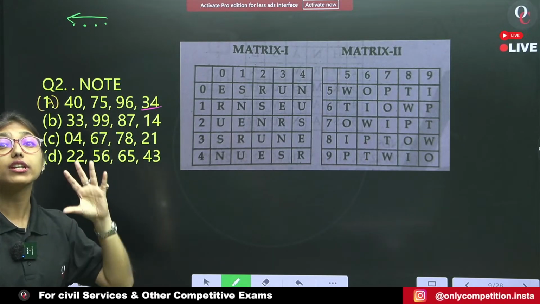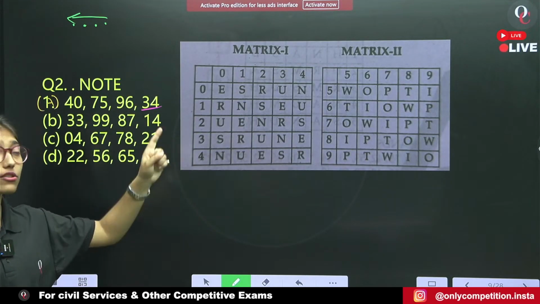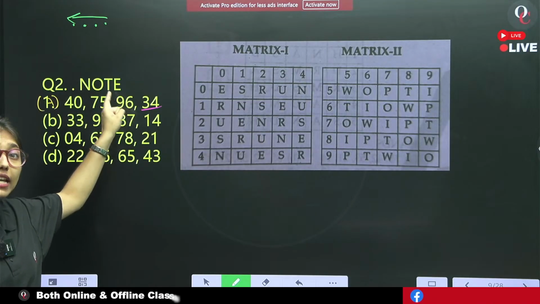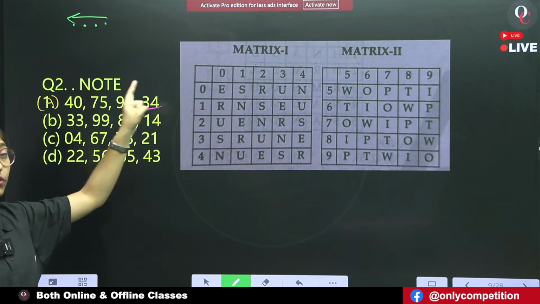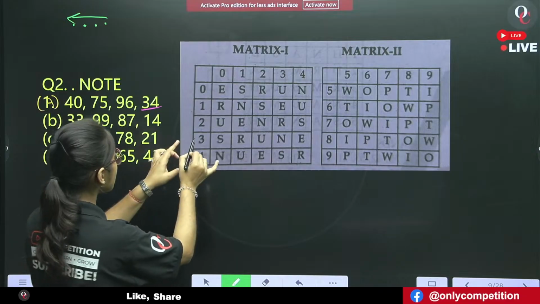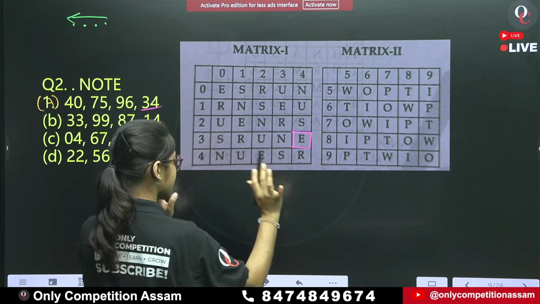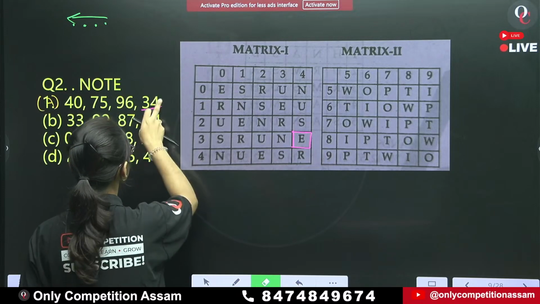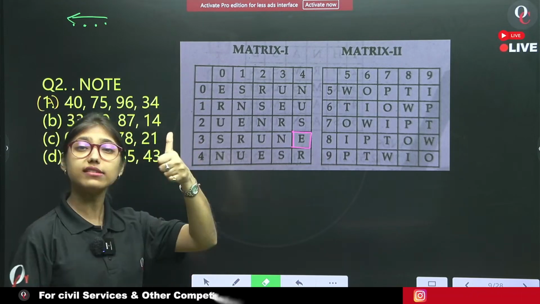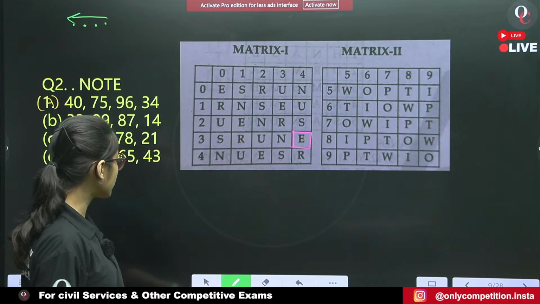Last number is how much? 3, 4. Does 3, 4 represent E? That you have to check. Now, tell me one thing. 3 and then 4. Yes, it represents E. That means option A is okay. Good to go.